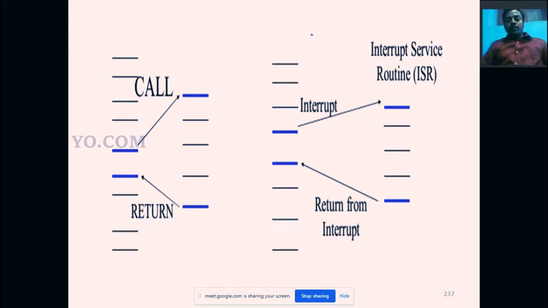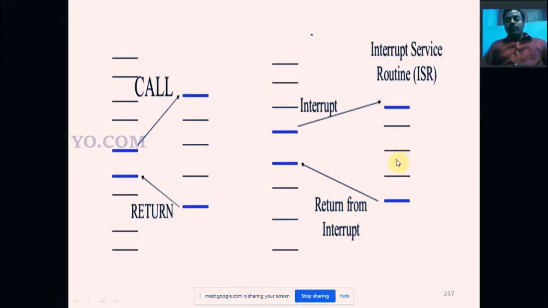That interrupt is present in memory, and it is called the interrupt service routine. So while the microprocessor executes int 76, it jumps to the particular location, that is the interrupt service routine.